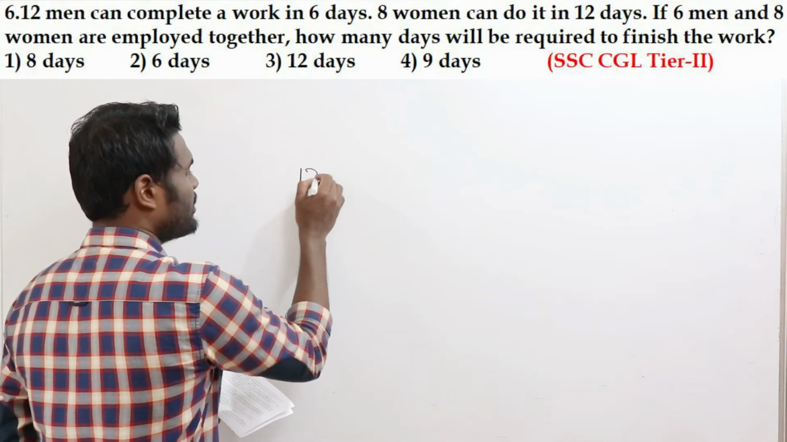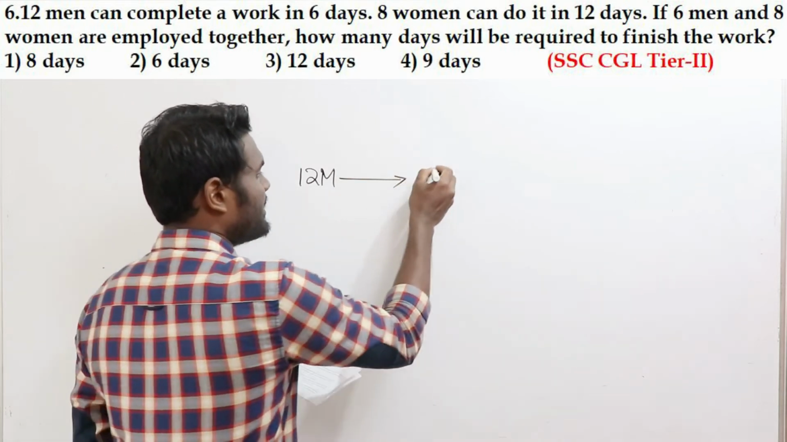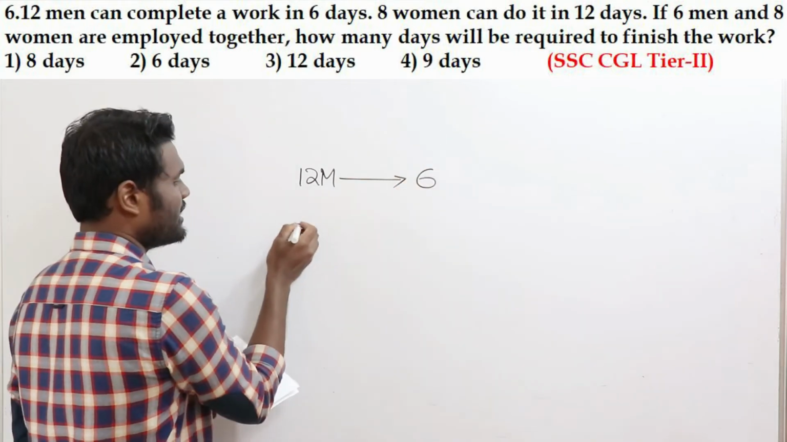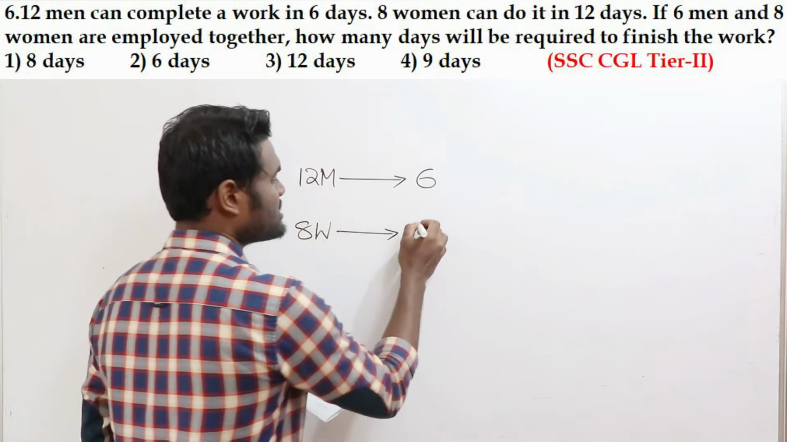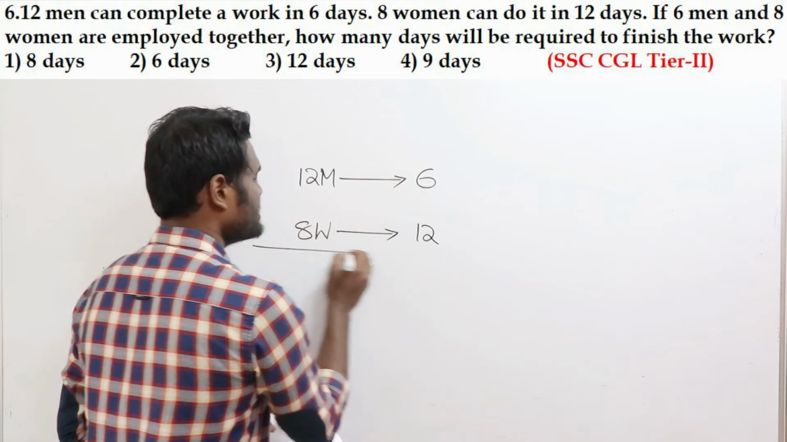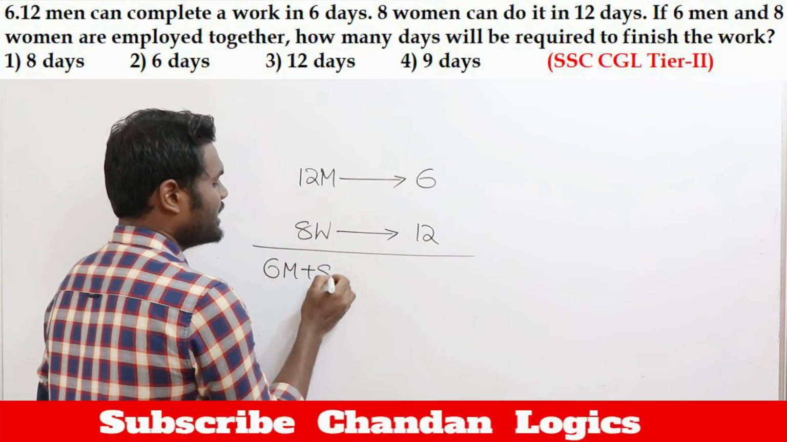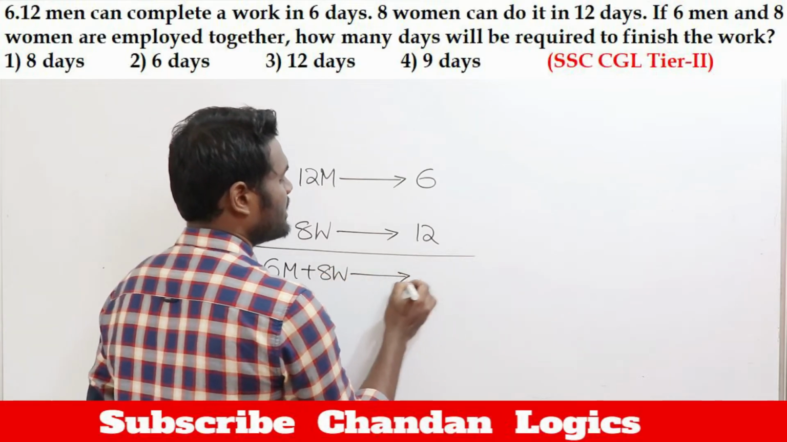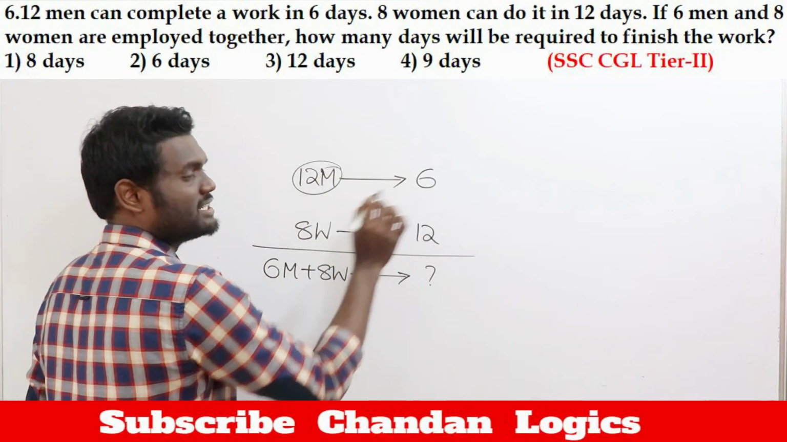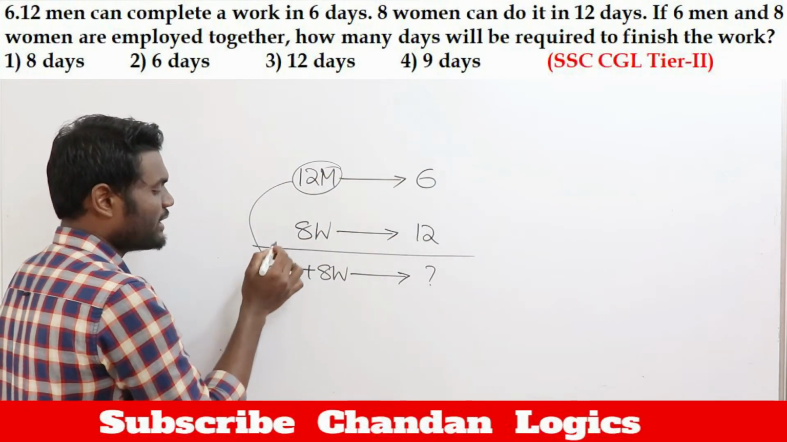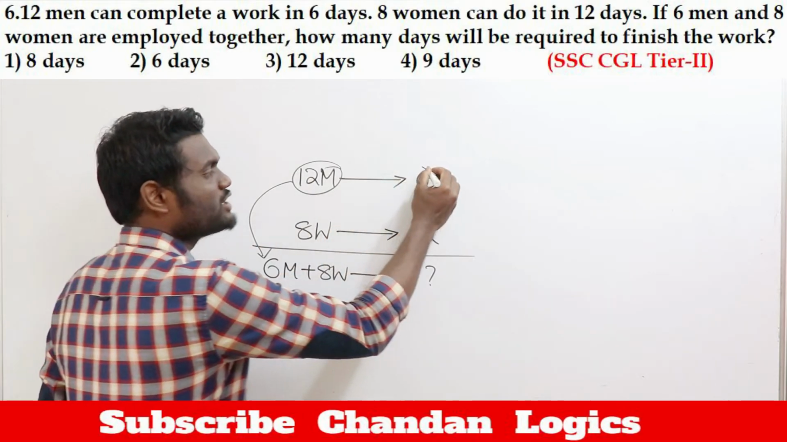Why? Because 12 men can complete the work in 6 days. Similarly, 8 women can complete the work in how many days? 12 days it seems. Your question is saying, if 6 men and 8 women are employed, then how many days are they going to take? Okay, look, 12 men will take 6 days it seems. Now here it is 6 men, which means the number of persons is half. If the number of persons is half, days should be double.